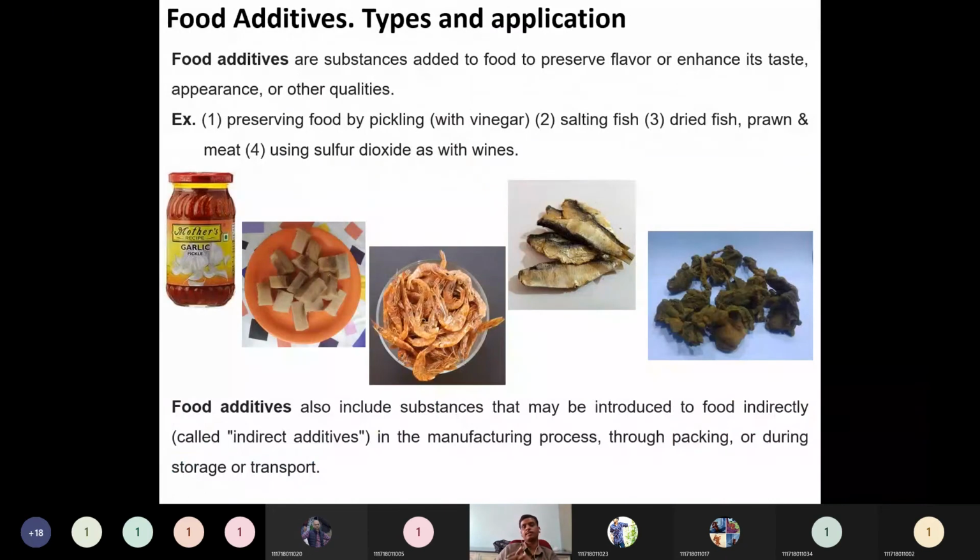Okay, then this is food additives. Why do we add additives? It is a preservation technique, as compared to other techniques like pasteurization, freeze drying, or using the irradiation process. Compared to those, this is also one type of preservation using food additives.